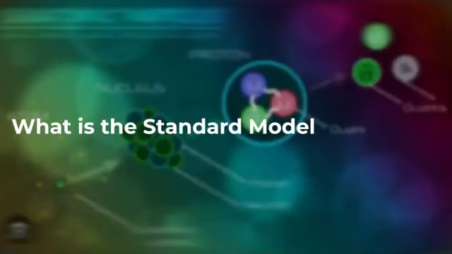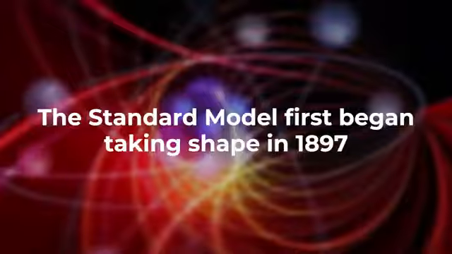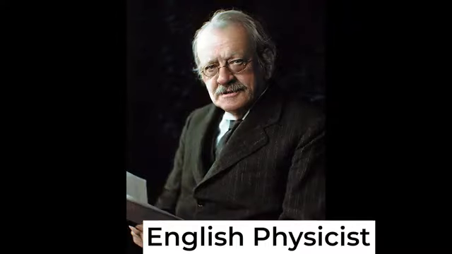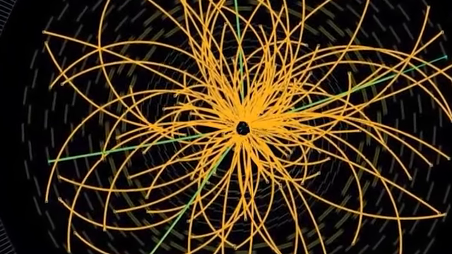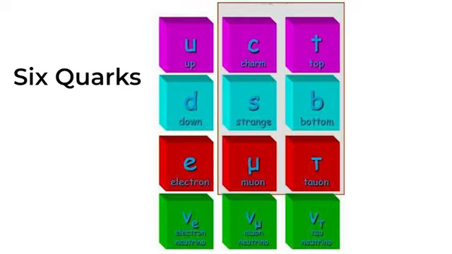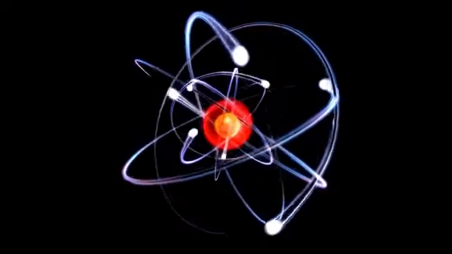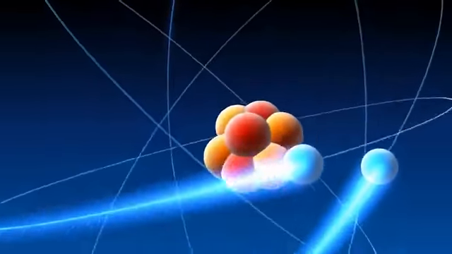Now, what is the standard model in physics? The standard model first began taking shape in 1897 when English physicist J.J. Thomson discovered the electron, and it wasn't considered complete until 2012 with the discovery of the Higgs boson. Our universe is comprised of 6 quarks and 6 leptons. These are the particles that make up atoms: quarks within the protons and neutrons, and electrons surrounding the nuclei.